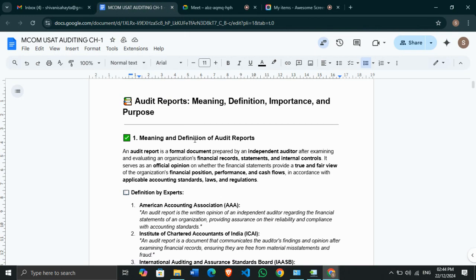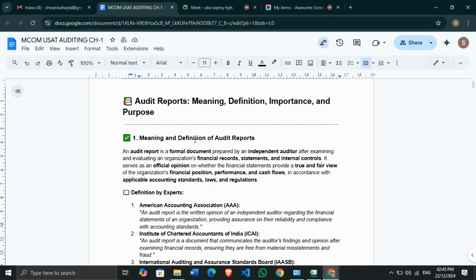Firstly, if we are talking about audit, it is nothing but a process of going through your financial statements just to check the true and fair value of your organization's financial positions, true and fair value of your financial statements of your organization. An audit report is nothing but a formal document that is prepared by an individual or independent auditor after examining and evaluating an organization's financial records, statements, and internal controls.